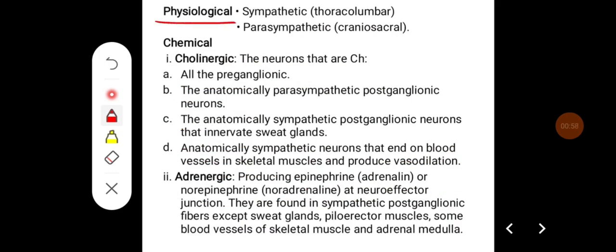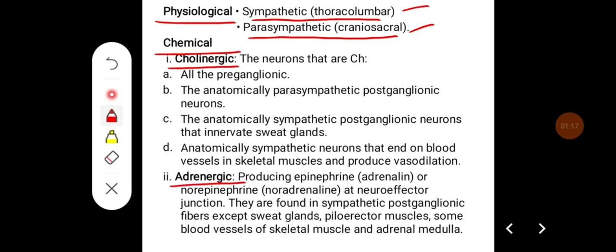Physiological classification is either sympathetic fibers or parasympathetic fibers. Sympathetic are thoracolumbar anatomically and parasympathetic are craniosacral. Chemical classification, whether they are cholinergic or adrenergic nervous system.